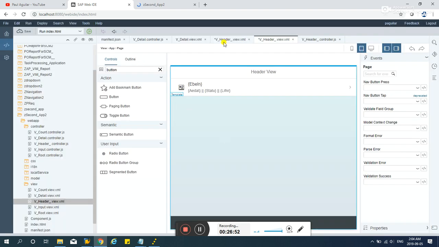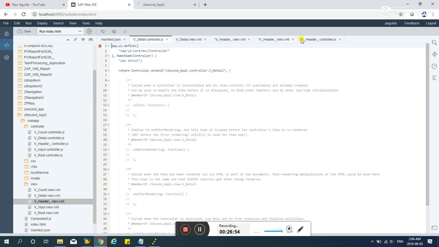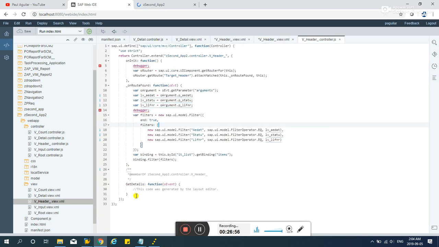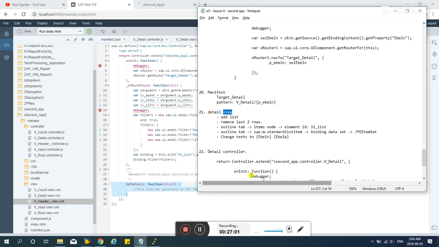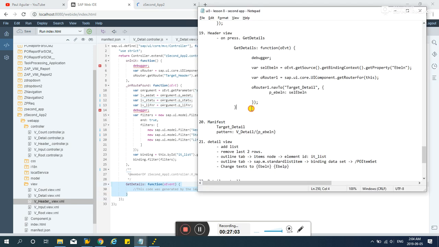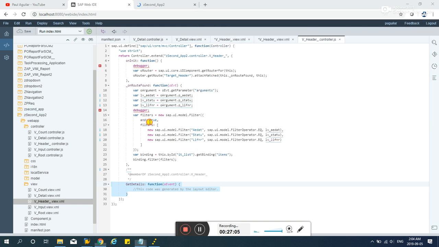Okay, and in the V header controller, let's add that code. Get details. Okay, there.